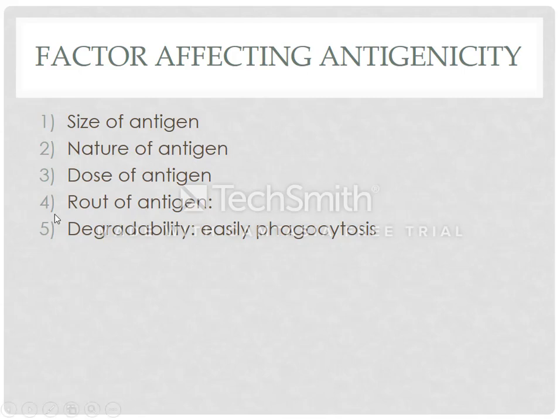Number three is the dose of the antigen. If an antigen is introduced into the body in small concentration, a lesser amount of antibodies will be produced, as fewer antigens will be introduced to the immune system. For example, vaccination.